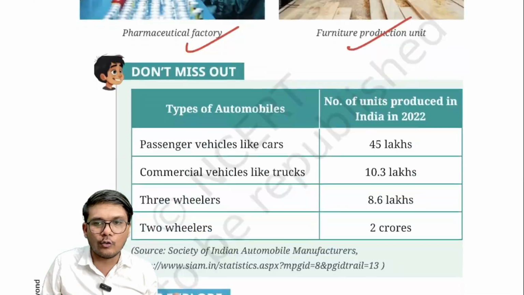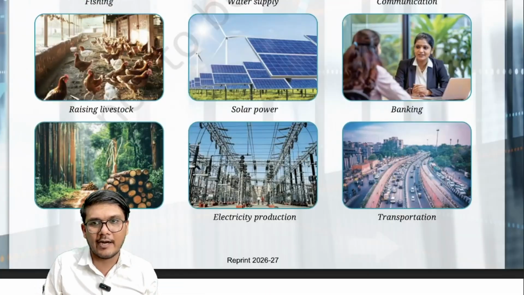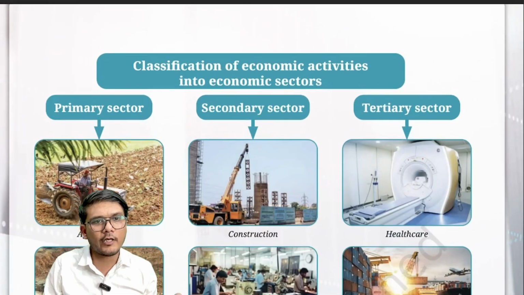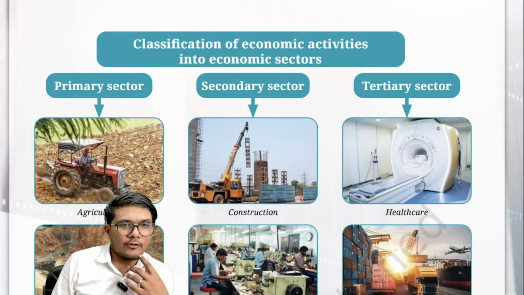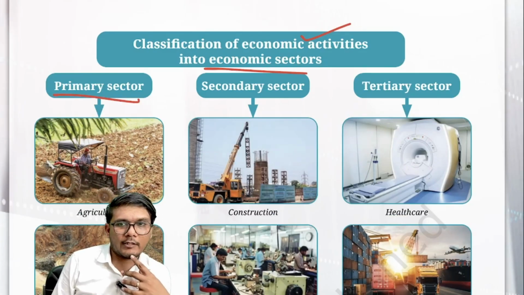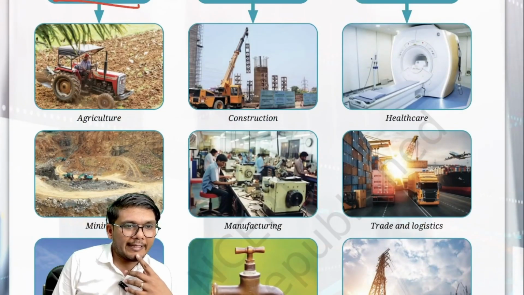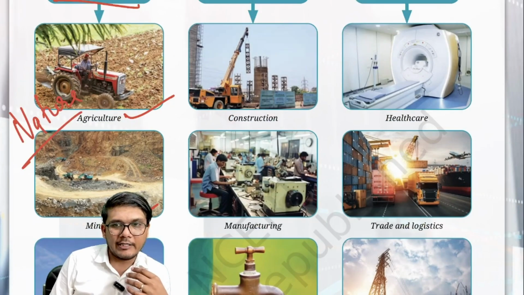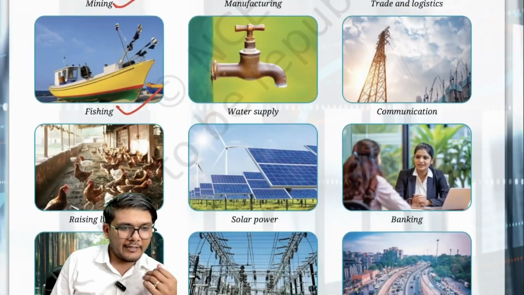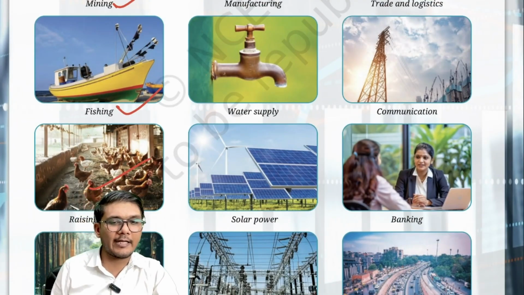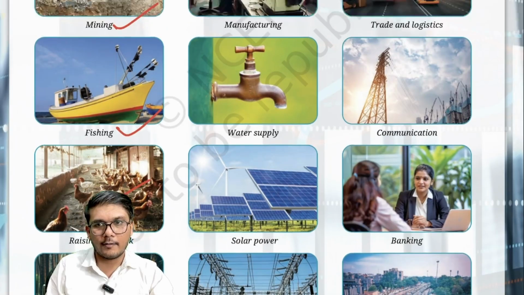So now let us go to this graphic that we had skipped and understand what are the primary, secondary and tertiary sectors. So here you have beautifully been given the classification of the economic activities into the different economic sectors. Here lies the primary sector. So what are the things in the primary sector? You have agriculture, you have mining, you have fishing. What is that? It is directly dependent on what? It is directly dependent on nature. That is why primary activity. Raising livestock, forestry, so basically cutting of wood, etc., directly dependent on nature over here.